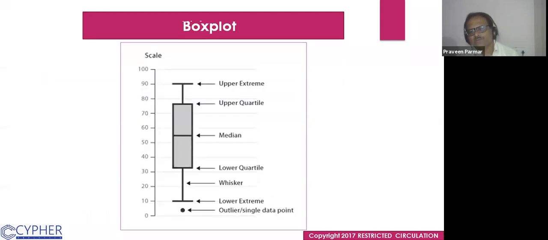This is the box plot. You see there is a lower extreme, then lower quartile, upper extreme, and in between you see the median. The space between lower quartile and the lower extreme is called the whisker. Similarly, the space between upper quartile and the upper extreme is called the whisker.